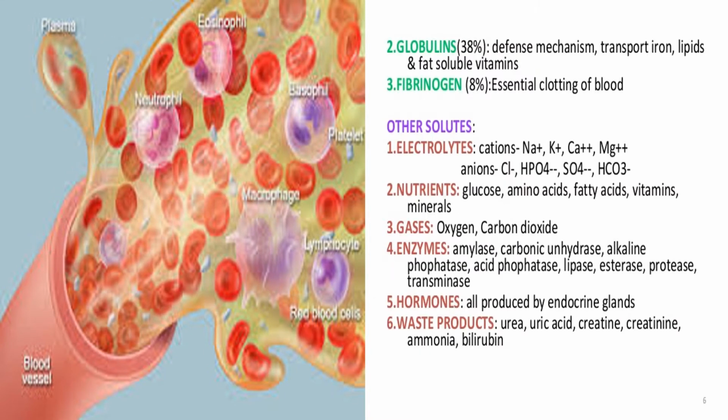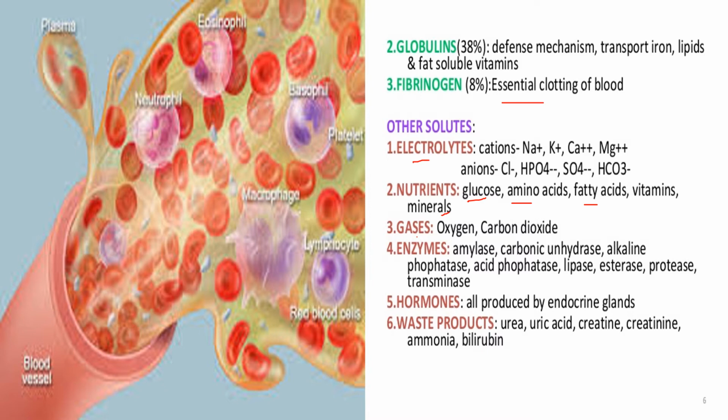Globulins help in the defense mechanism and in transportation of iron and lipids. Fibrinogen is the essential blood clotting factor. The electrolytes are the cations: sodium, potassium, calcium, magnesium. Anions are chloride, phosphate, sulfate and bicarbonates. Nutrients present in the plasma are glucose, amino acids, fatty acids, simple molecules, vitamins and minerals.